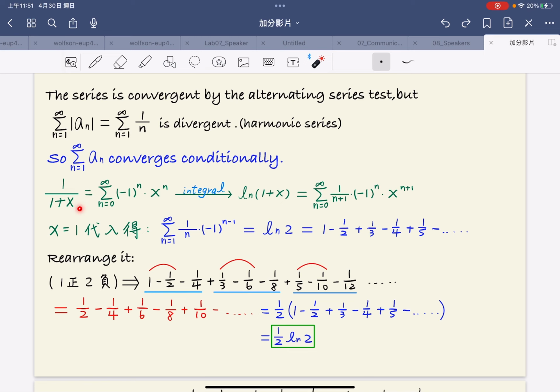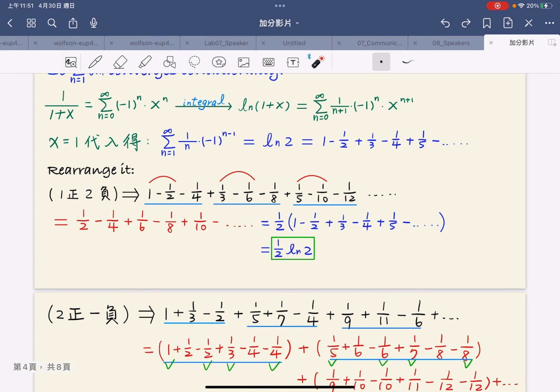Consider the power series of 1 over 1 plus x, and we integrate both sides. We get natural log of 1 plus x equals the sum from n equals 0 to infinity of 1 over n plus 1, multiplied by negative 1 to the n, multiplied by x to the n plus 1. We plug in x equals 1, and we get the series 1 minus 1 over 2 plus 1 over 3 minus 1 over 4 plus 1 over 5 equals natural log 2. And now we rearrange it.